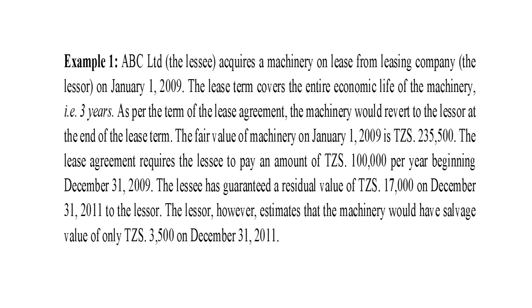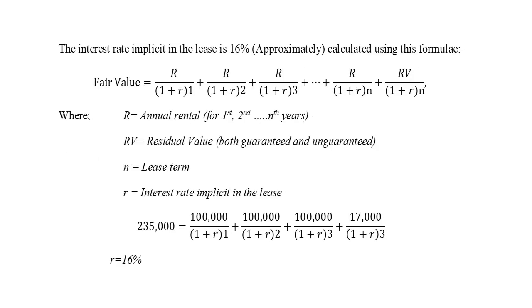The lessee guarantees a residual value, so at the end, the asset will be returned with only 17,000 on December 2011 to the lessor. The lessor, however, estimates that the machine would have a salvage value of 3,500 on the same date.